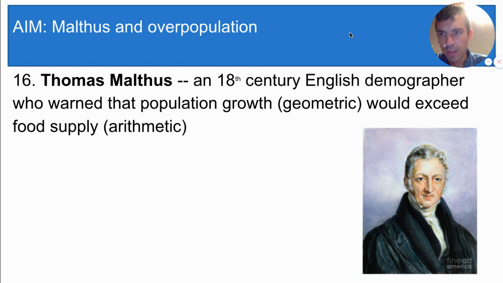Someone who talked a lot about overpopulation was this man, Thomas Malthus. Malthus was an 18th century English demographer who warned that population growth would exceed food supply.